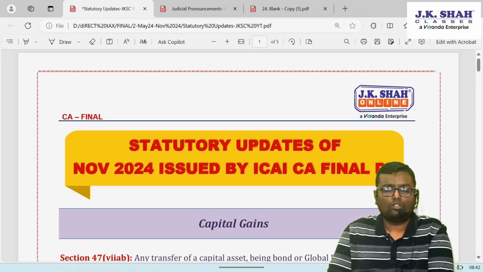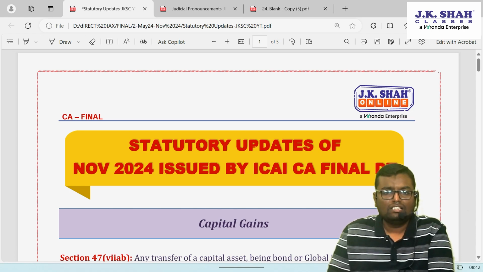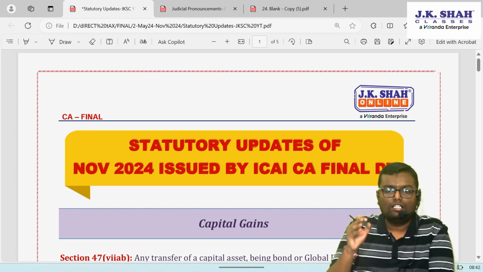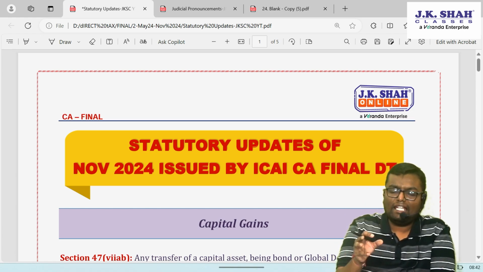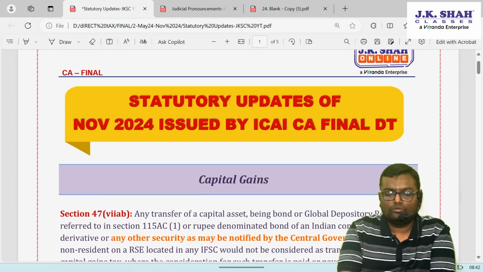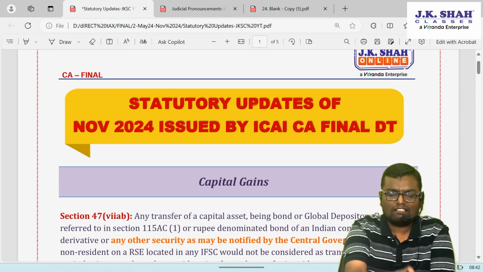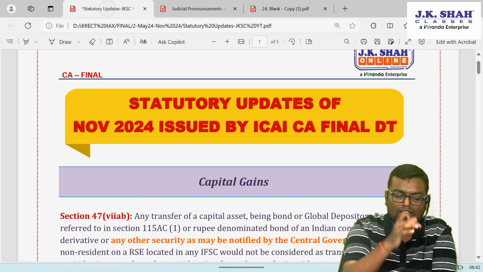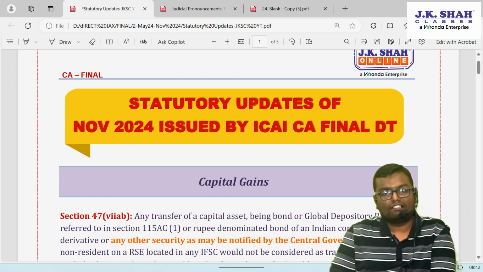Majority of them were already discussed in the class, but still, just because ICAI has given it as a separate PDF, we will be discussing it very quickly. What I have done is, I have converted the ICAI PDF into a short summary format. It is reproduced over here so that in a very quick time you can refer to the entire statutory updates and judicial pronouncements that are issued by ICAI. First we are going towards statutory updates.